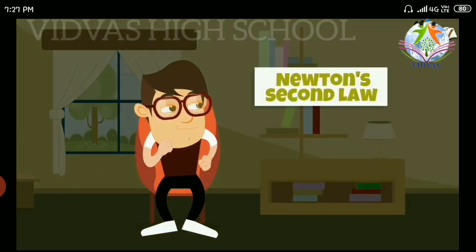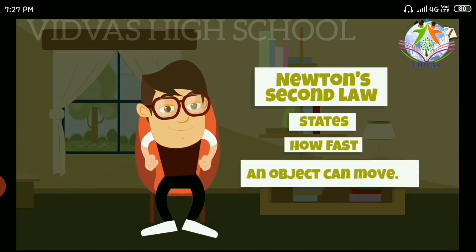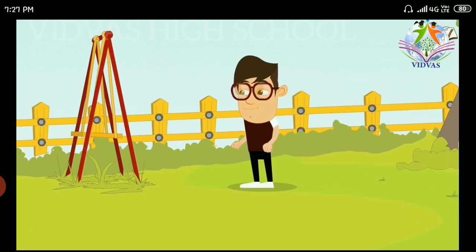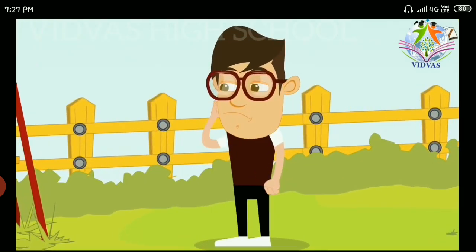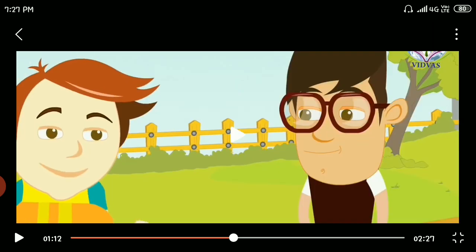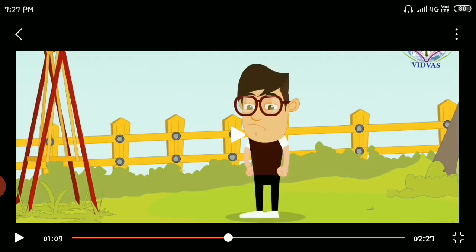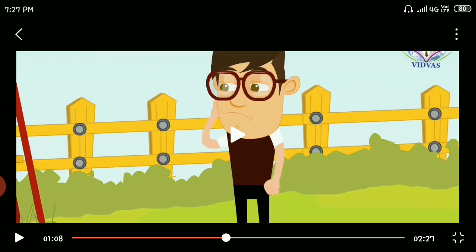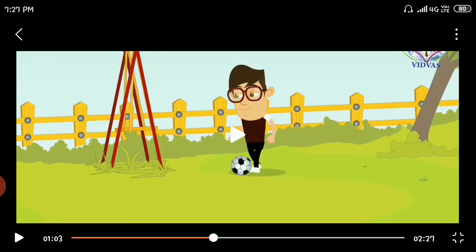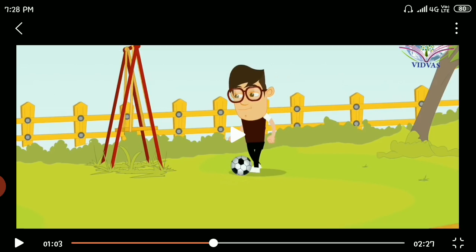So let's understand with some examples regarding Newton's second law. We have another definition for Newton's second law, that is, how fast you need to accelerate a body, you need to apply that much force. Here observe this video. The boy on the screen is going to kick a ball. So how much force he applies on the ball, with that much force it is going to move or accelerate.